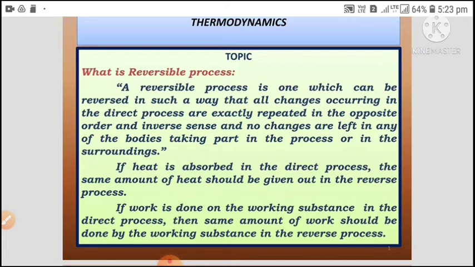If heat is absorbed in the direct process, the same amount of heat should be given out in the reverse process. If work is done on the working substance in the direct process, then the same amount of work should be done by the working substance in the reverse process.